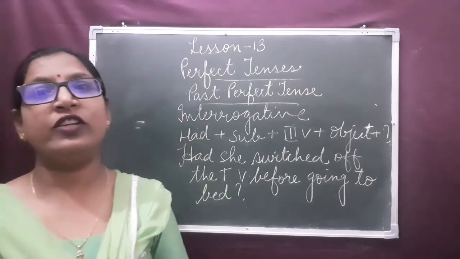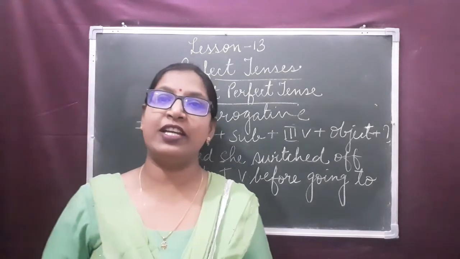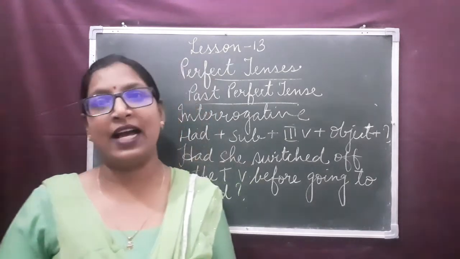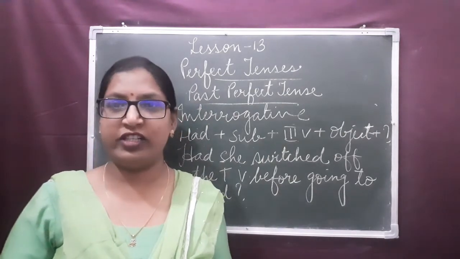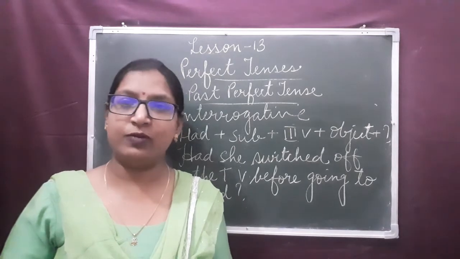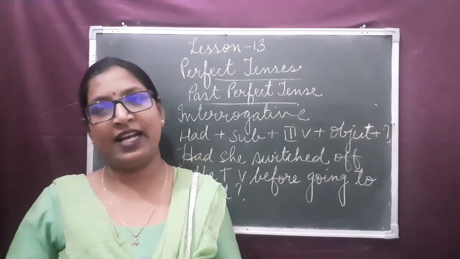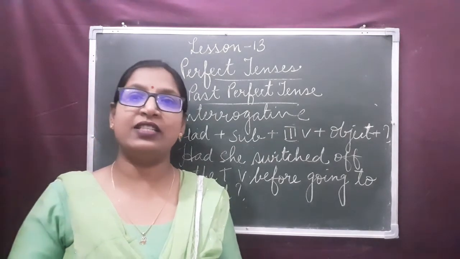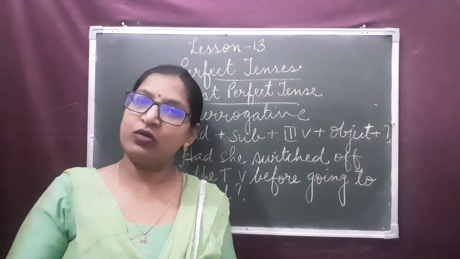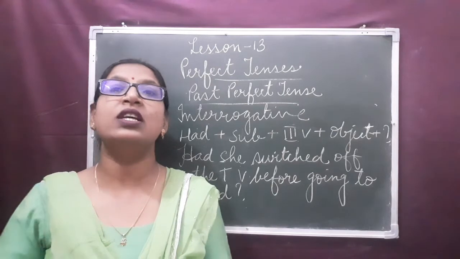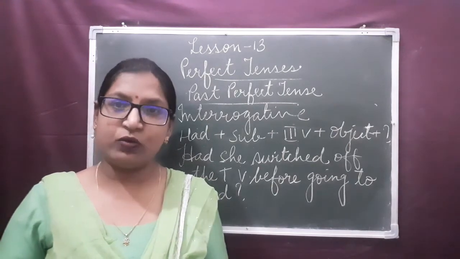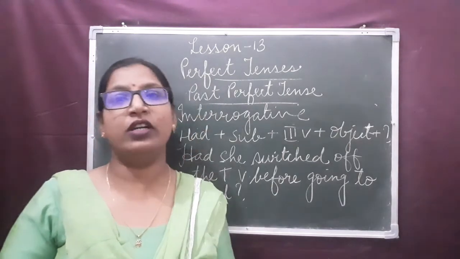Dear children, always remember, in past perfect tense, we use the helping verb had. It is a form of the have verbs. We have already studied the forms of have verbs. These are has, have and had. In present perfect tense we use has and have, and in past perfect tense we use had. And that we use whether the subject is singular or plural.